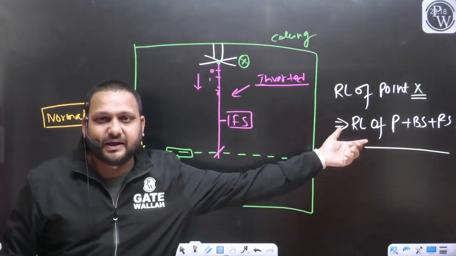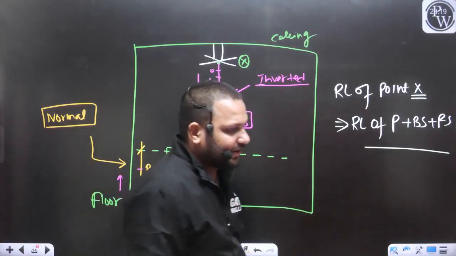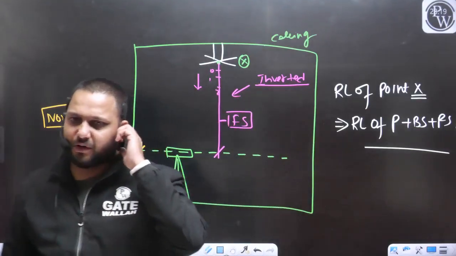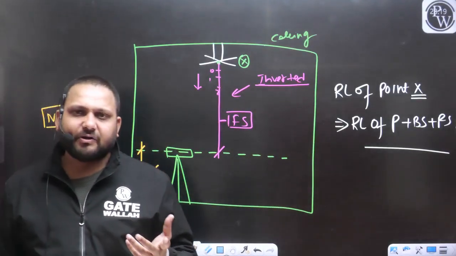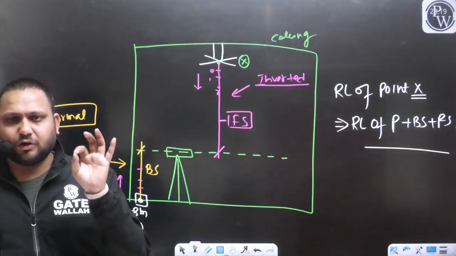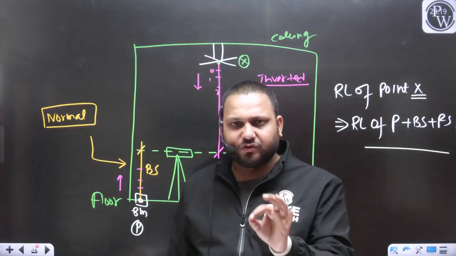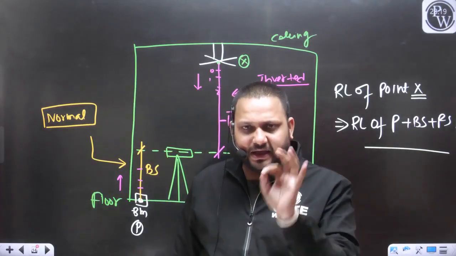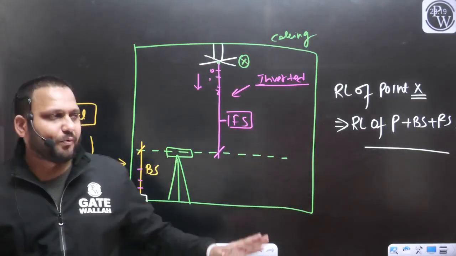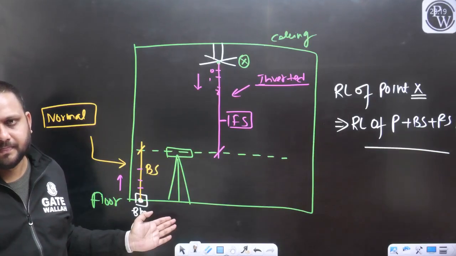That distance you are defining from the mean sea level. So this was the concept of the inverted staff. There is no need to remember any formula, just try to draw the diagram. Whatever data they have provided, if you find any question related to the inverted staff in any exam, just draw the diagram. Sometimes they will provide you the RL of this point and ask about the RL of the bottom point.